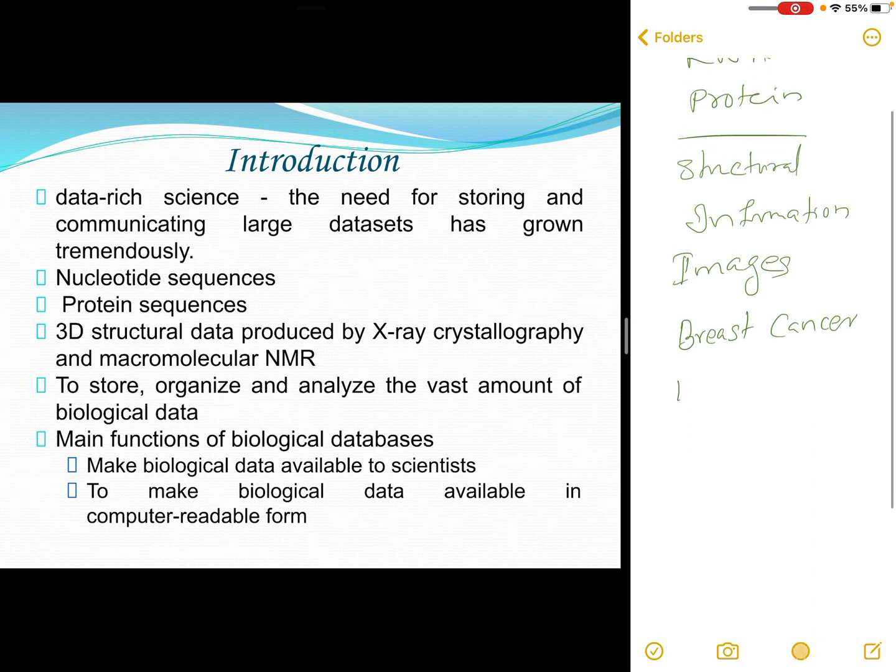Either the data can be stored as a flat file, or in relational databases, or you can have different classifications of databases, such as object oriented databases.